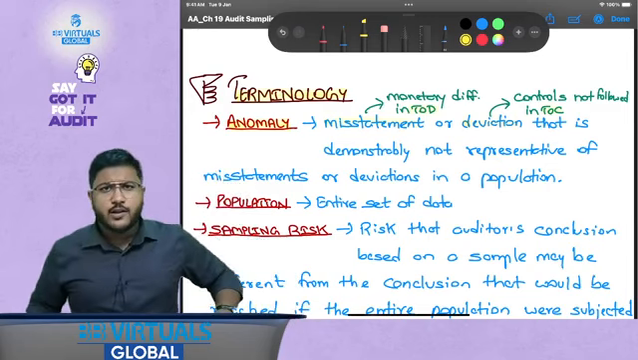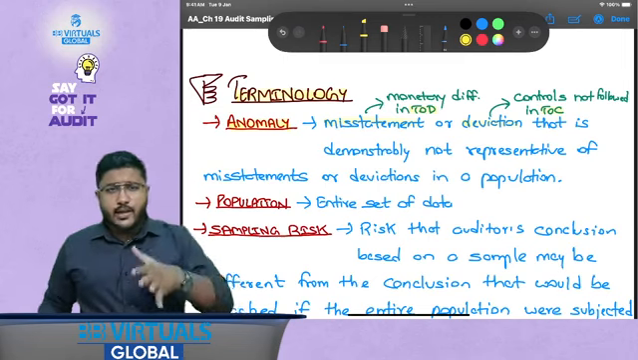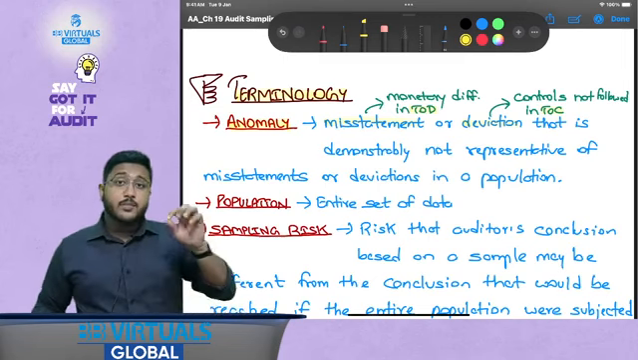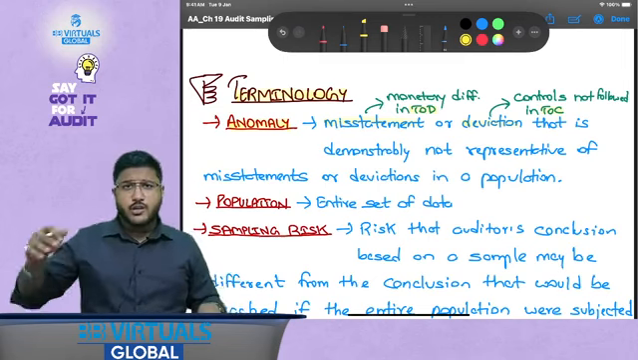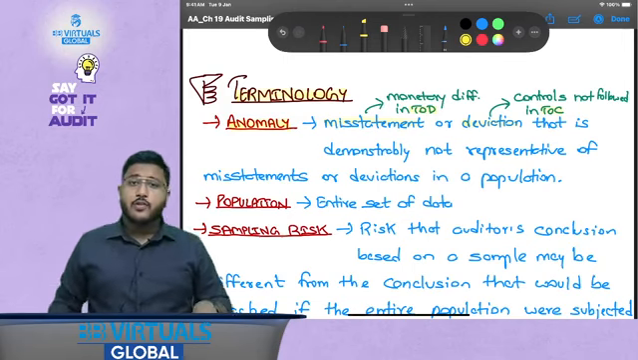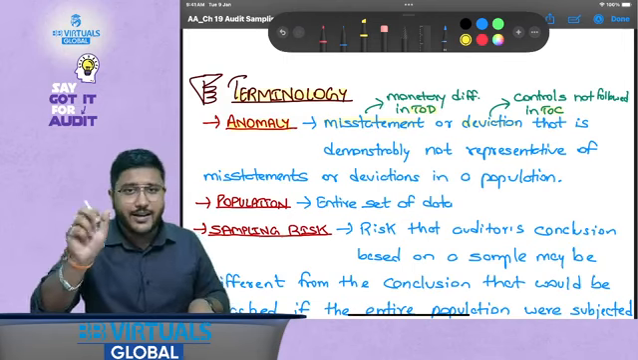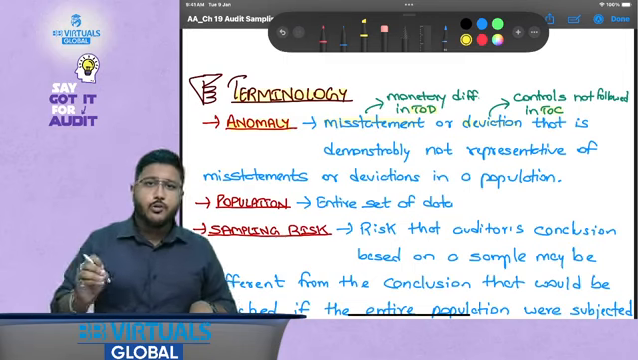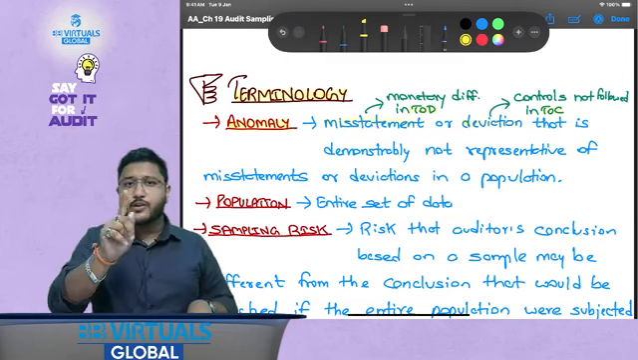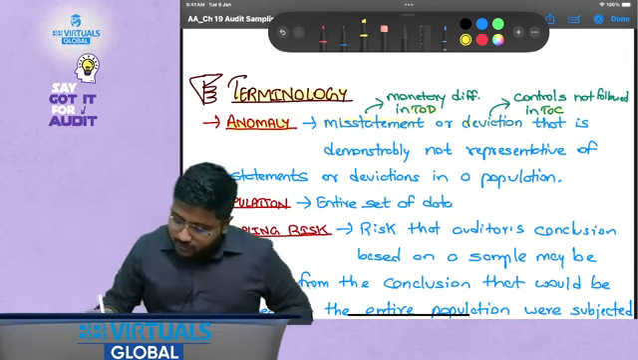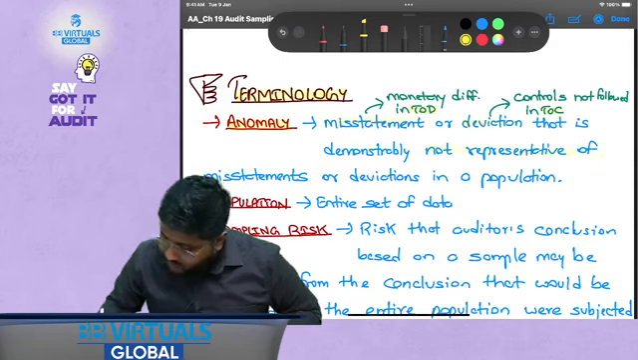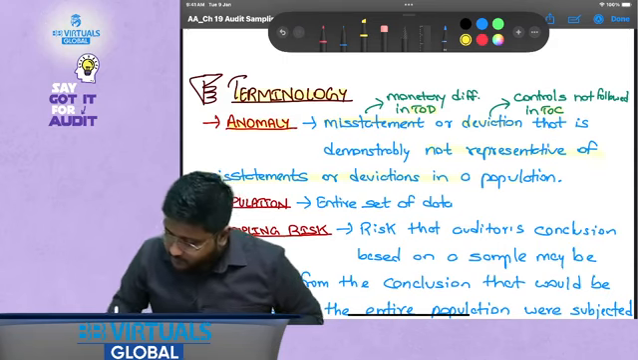I hope you have already studied about TOD and TOCs. TOD is majorly for the testing of the items, whereas TOC is majorly for the testing of the controls, right? So when I talk about TOC, if there is any misstatement that has been identified, it is called a deviation. And whenever I talk about TOD, if there is any difference that has been identified, it is called a misstatement. Okay, so that is demonstrably not representative of the misstatement or deviations in the population.